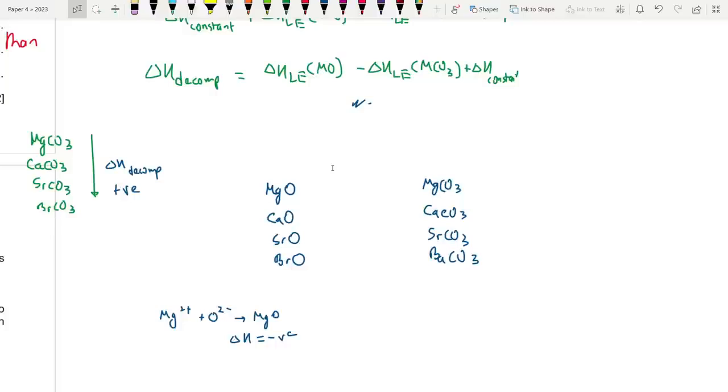Let me just bring them out. Lattice enthalpies of group 2 oxides. I'll show you the exact values, then you will get a better idea. It is minus 3890, then it is minus 3460. All of these will in fact be negative.